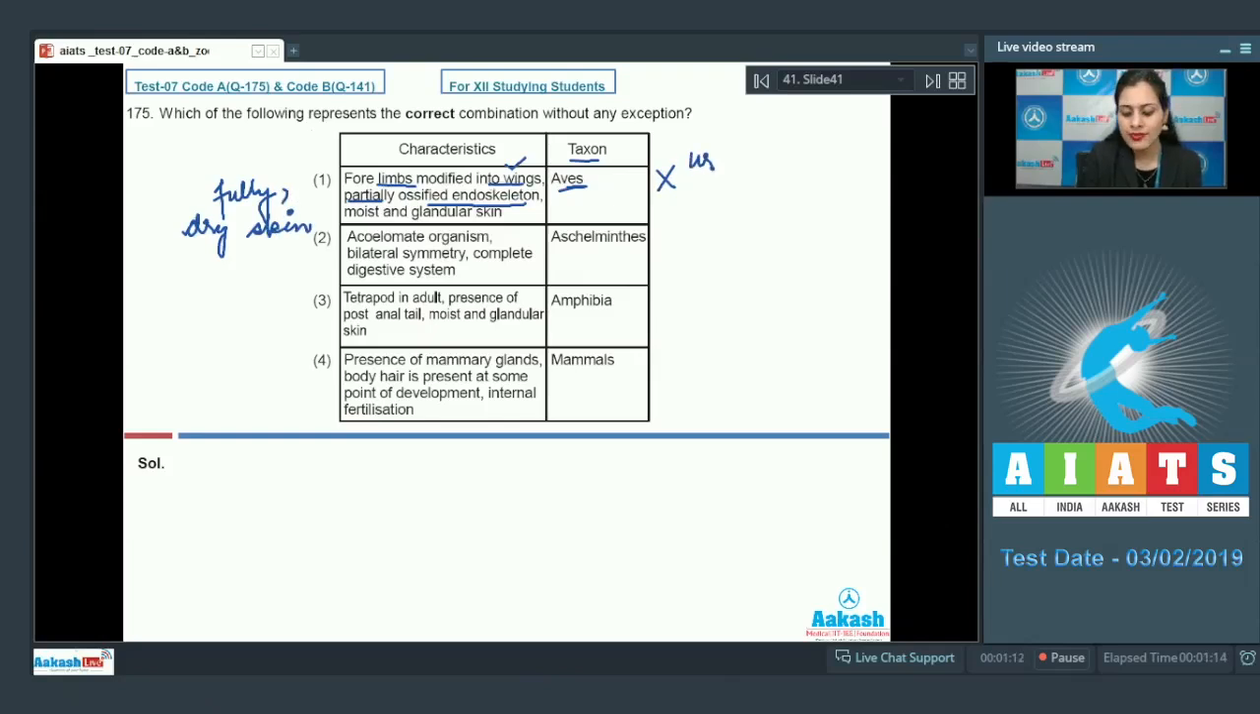They have dry skin with uropygial gland at the base of tail. So moist and glandular skin is an incorrect character. The next combination given is acoelomate organism, bilateral symmetry, complete digestive system, and taxon Aschelminthes. And as it is an incorrect combination, so this cannot be a correct answer to our question because Aschelminthes are pseudocoelomates